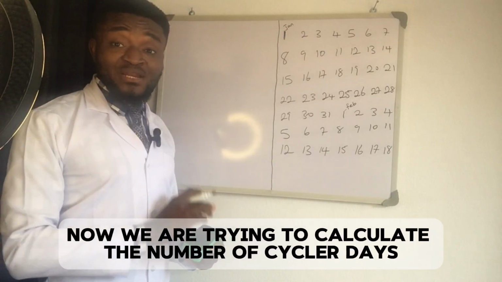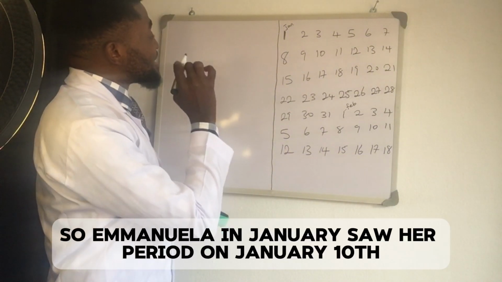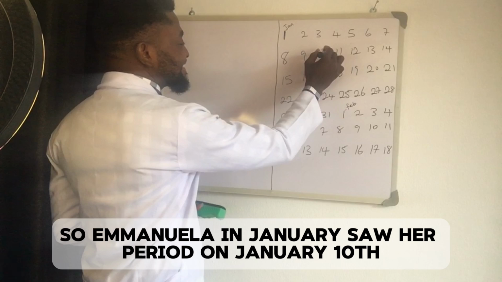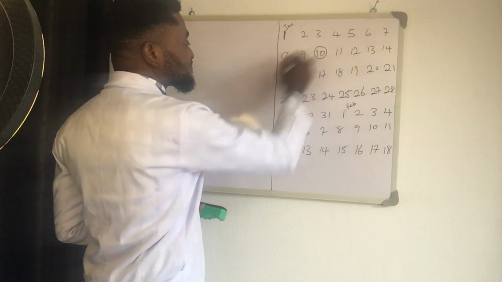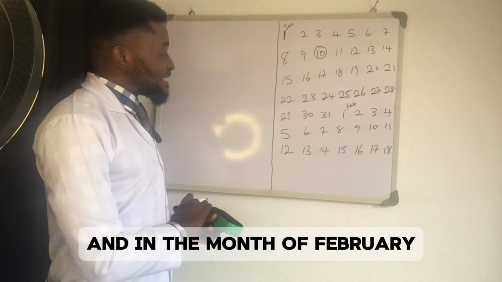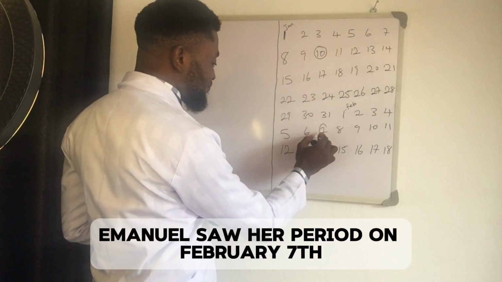Now we are trying to calculate the number of circular days. Emanuela in January saw her period on the 10th of January, and in the month of February, Emanuela saw her period on the 7th of February.